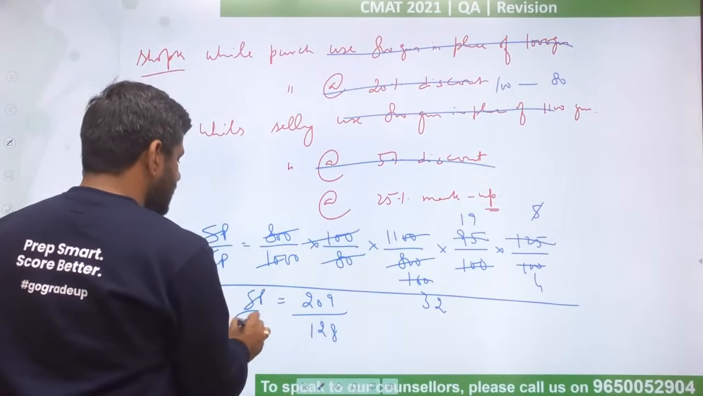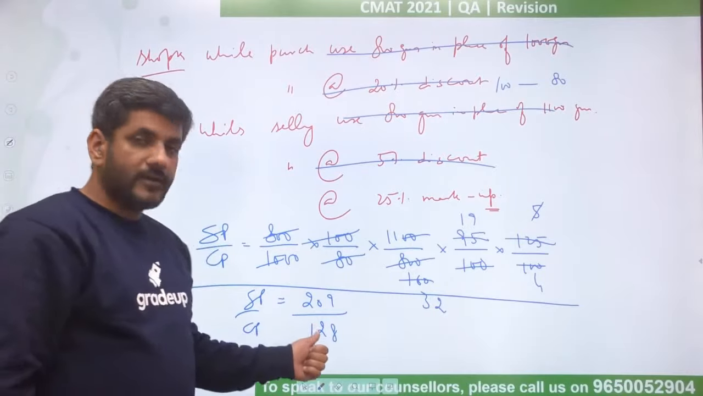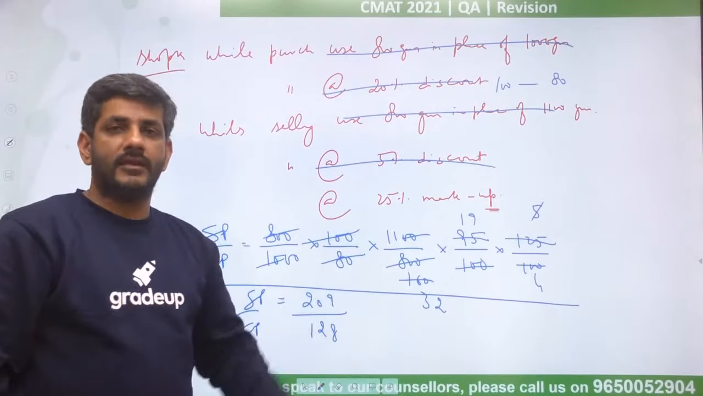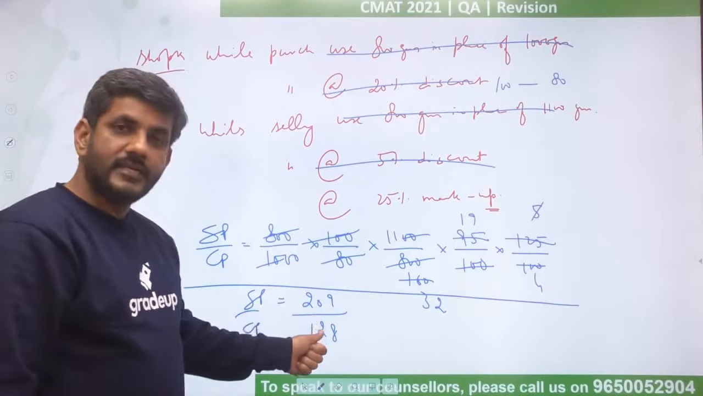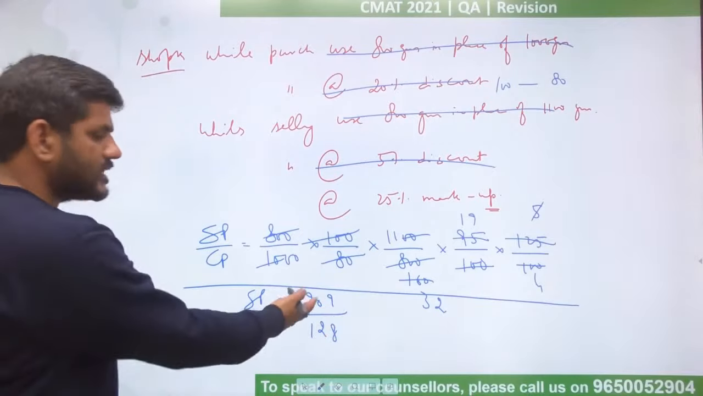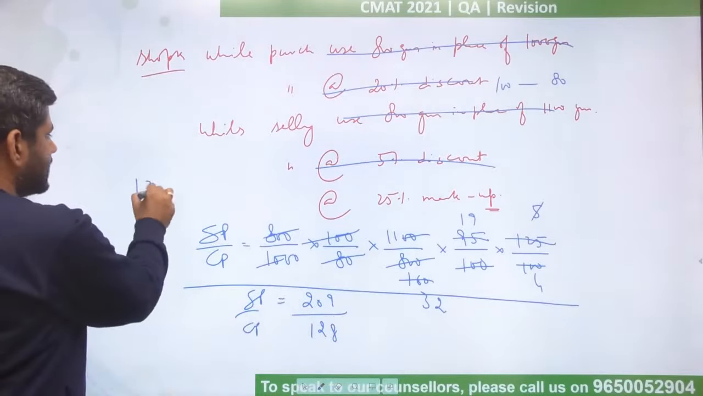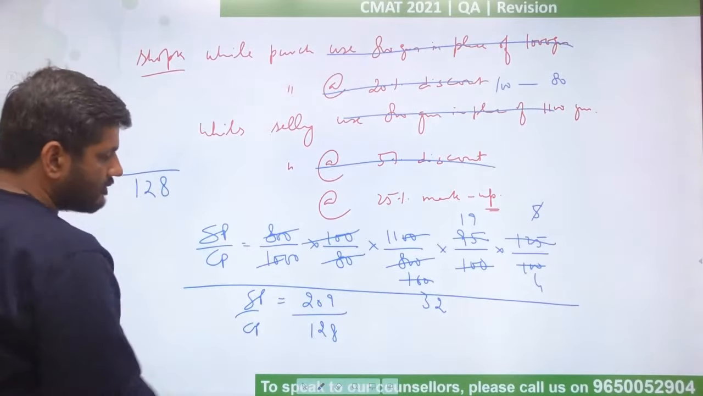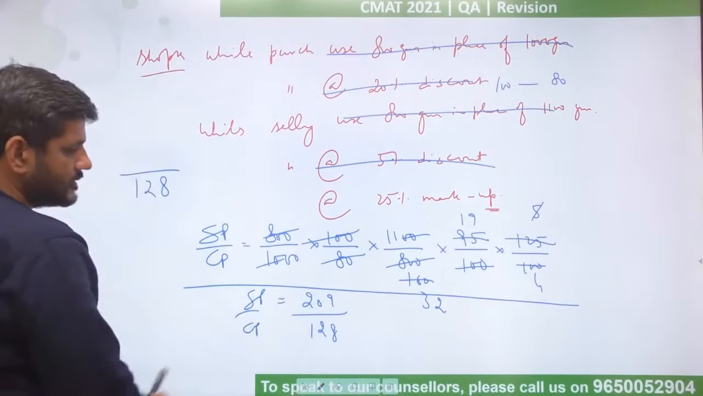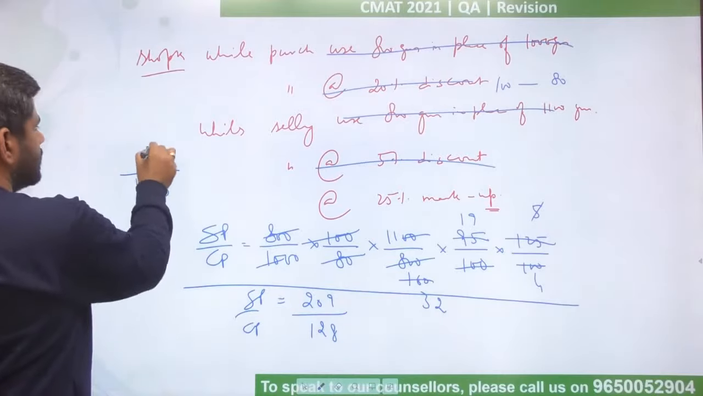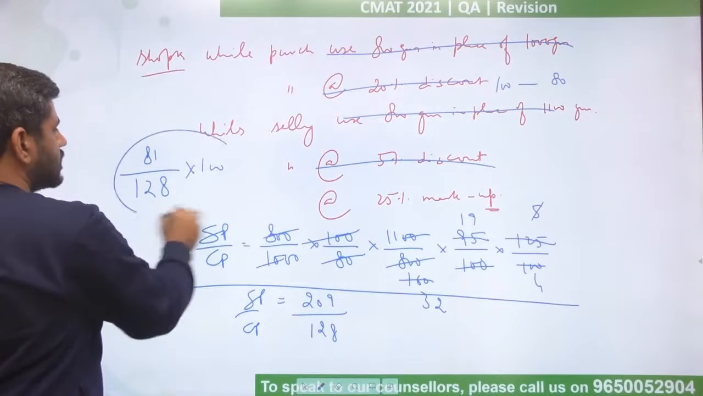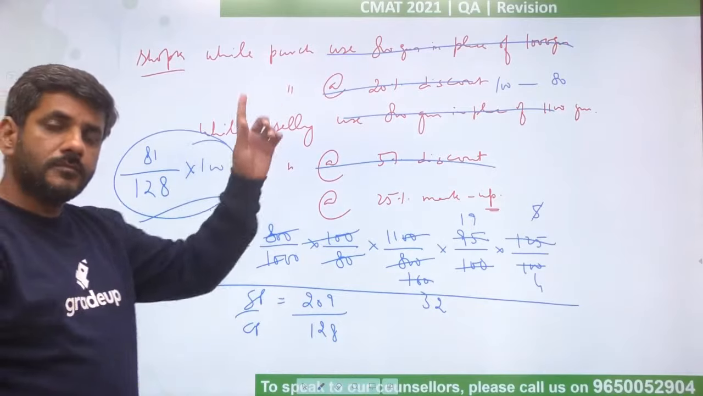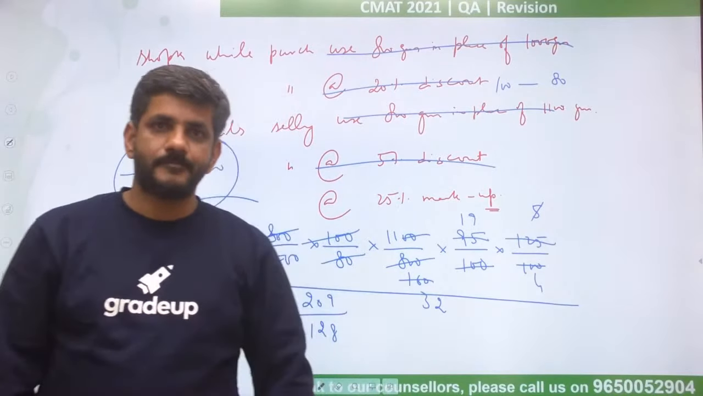That means he is selling the articles of 128 rupees at 209 rupees. 128 की चीज को 209 में बेच रहा है. So what is the profit percentage? On a CP of 128, you have a profit of this minus this. That becomes 81. So 81 by 128 into 100, ये percentage में निकाल लेंगे. This would be the answer for this question.